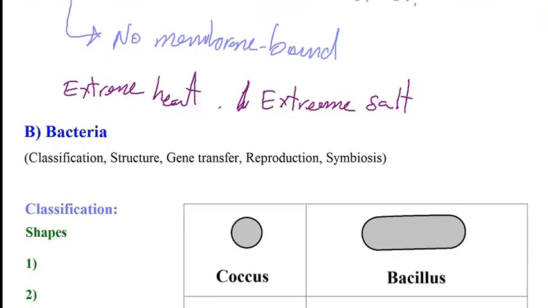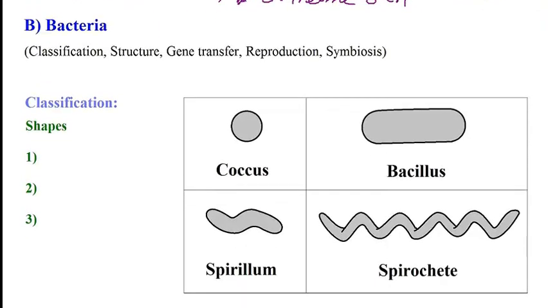But then I would like to focus on bacteria, and here what I'm going to do is go over the classification. There are different modes of classification for bacteria, and I will describe those classifications with you. Then I would go over the structure of bacteria, describe how there are different modes that a gene can be transferred to different bacteria, describe the mechanism of reproduction in bacteria, which is binary fission, and then finally discuss symbiosis, which is living of two different species together.